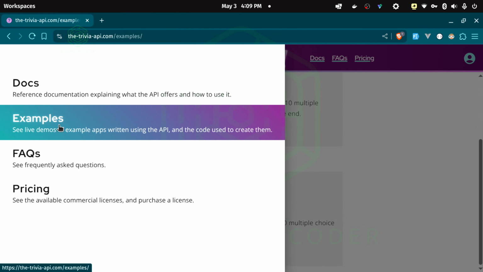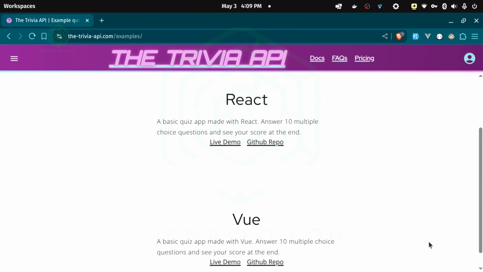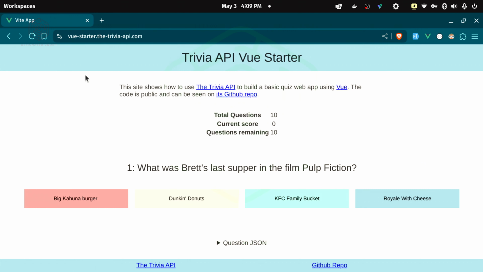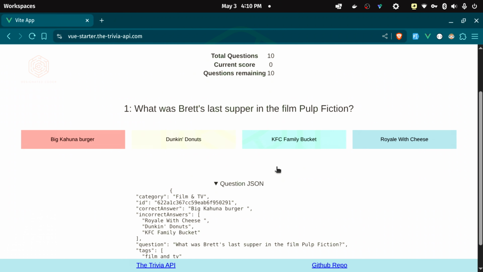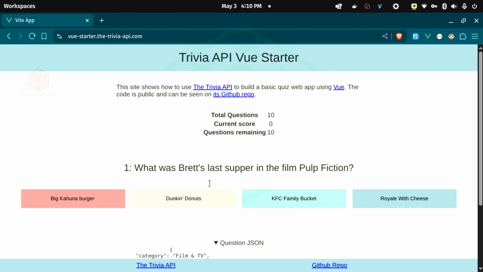If you take a look, there's also a live demo example that has code in React and code in Vue. This is one that I looked at earlier, just to test it out before I actually started building. It has a similar structure, with a total question score and a set of questions. As you can see, this is how the answers and questions come back from the request. So let's get started and start building up our own project.